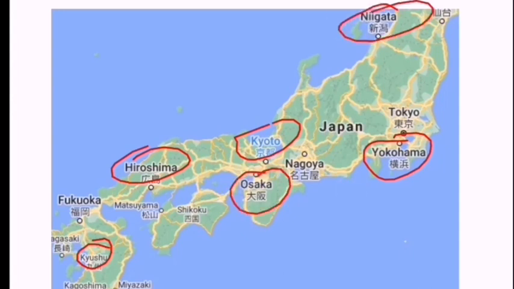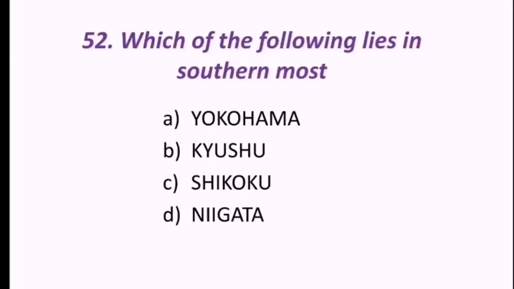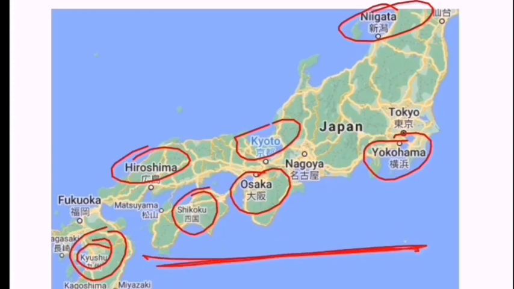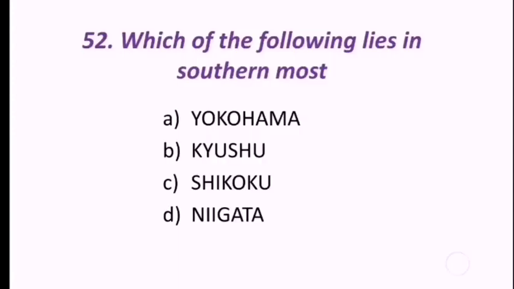Out of all the options, look at this. Yokohama, Kyushu, Shikoku, Niigata. Kyushu is there. Kyushu is southernmost of all. Hence the correct answer for this question is Kyushu. B is the correct answer.